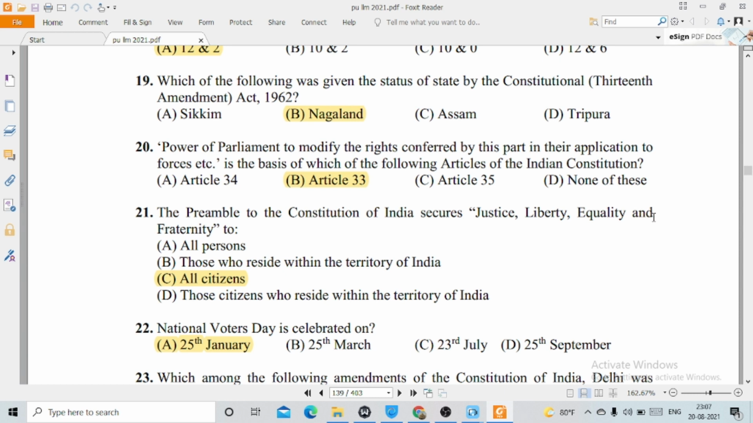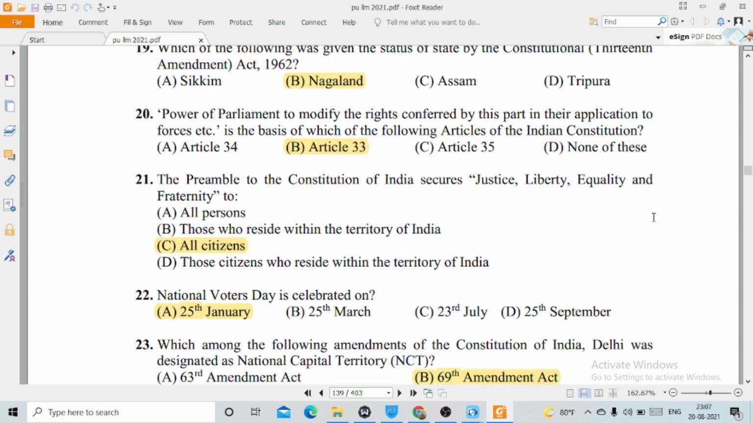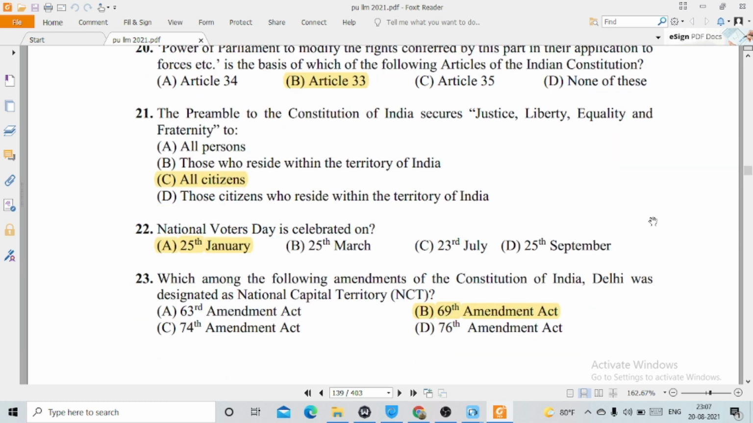20, power of Parliament to modify the rights conferred by this part in their application to forces, etc. is a basis of which of the following articles of the Indian Constitution? This is option number B, Article 33. 21, the preamble to the Constitution of India secures justice, liberty, equality and fraternity to option number C, all citizens. 22, National Voters' Day is celebrated on option number, 25th of January.